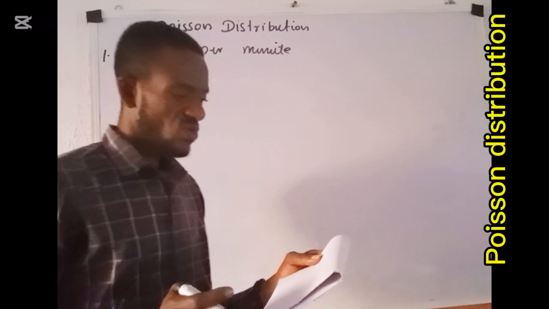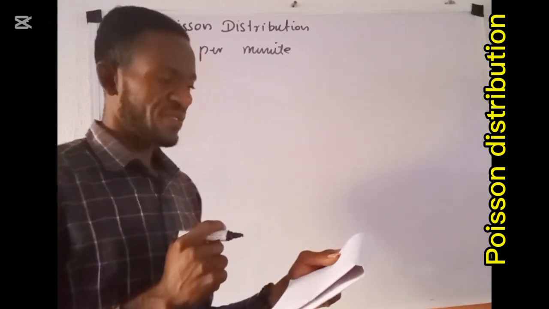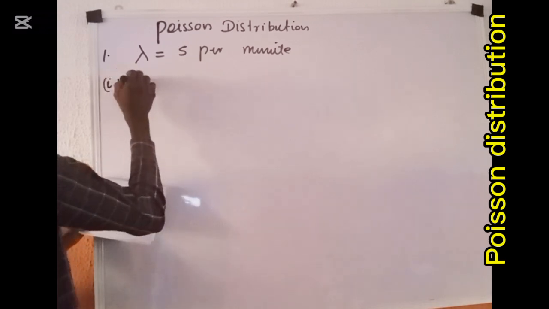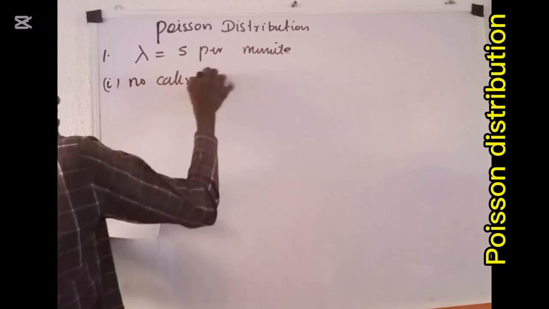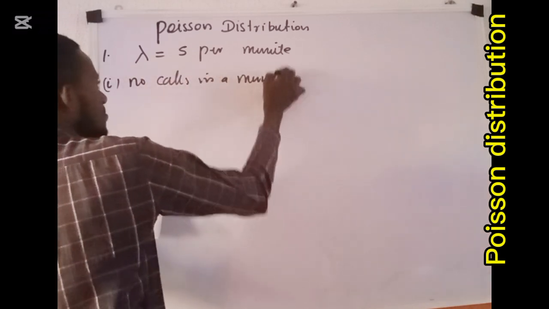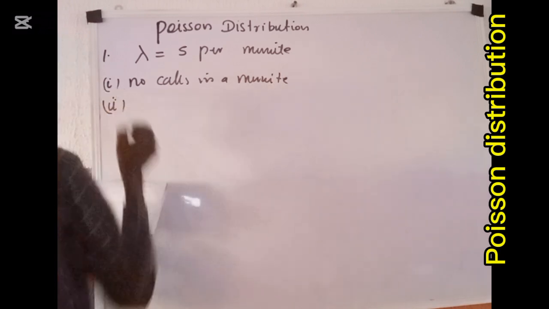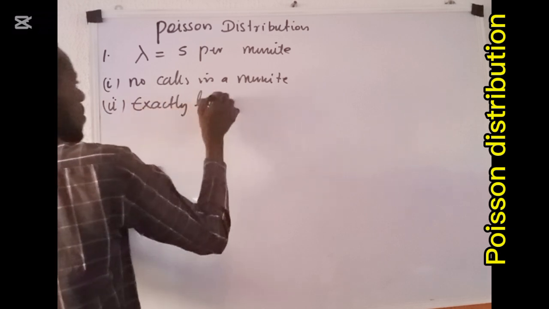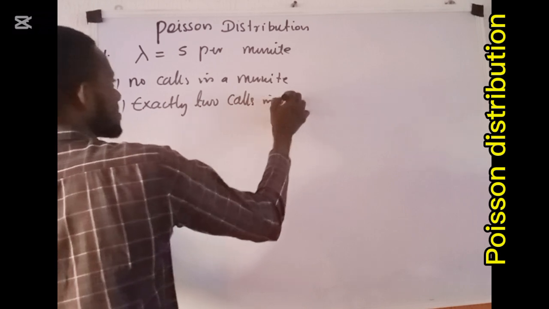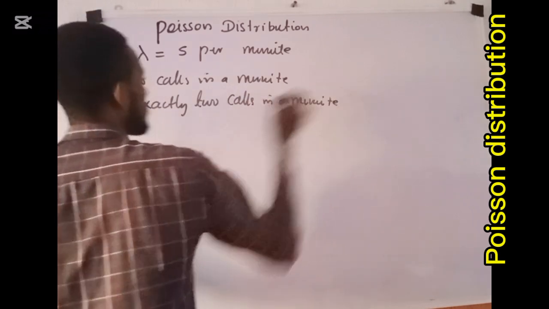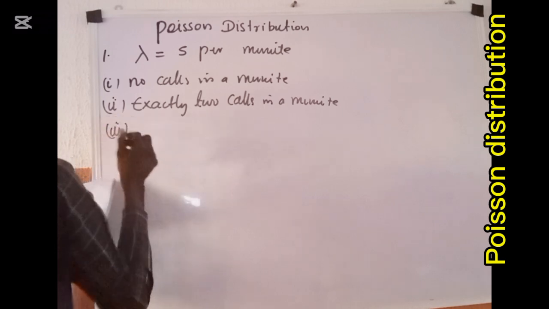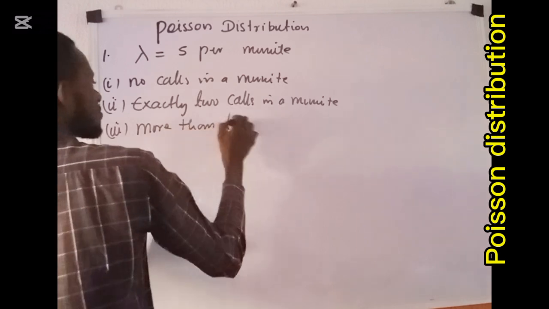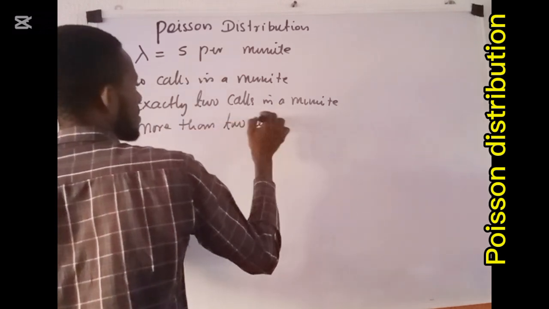The question says, what is the probability that there will be (i) no calls in a minute, (ii) exactly 2 calls in a minute, (iii) more than 2 calls in a minute.